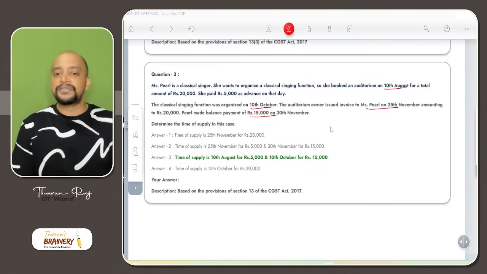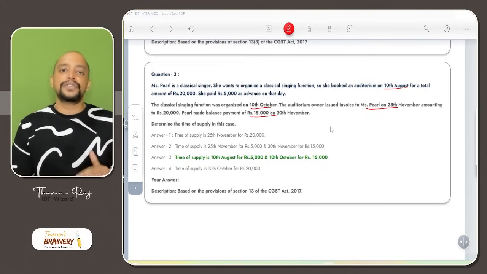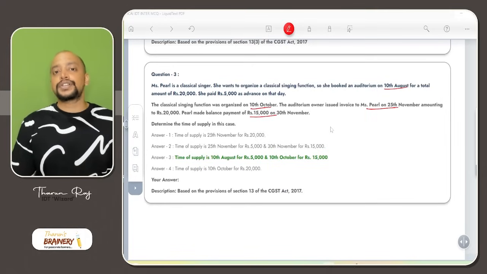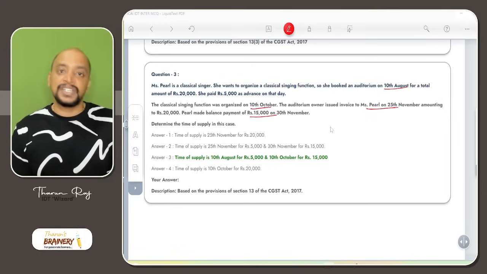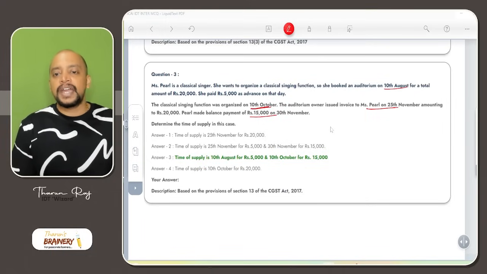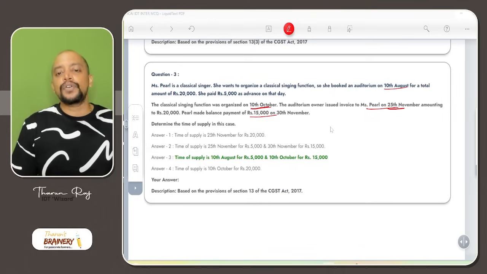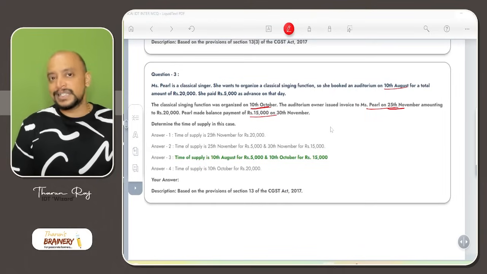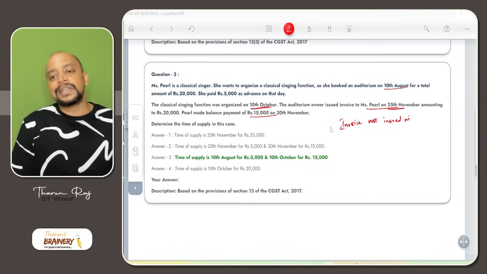What is the time of supply? This is a service. So what is the time of supply in case of service? If the invoice is issued within 30 days, then the date of invoice will be taken or date of payment, whichever is earlier. If the invoice is not issued within 30 days, then completion date or payment date, whichever is earlier. So here, the function is held on 10th October, and the invoice is given on 25th of November, so the invoice was not issued within 30 days, because 30 days is the time limit or due date of issuance of invoice.